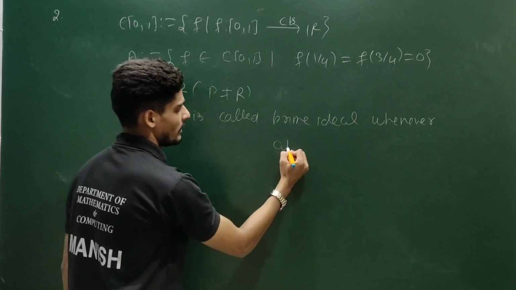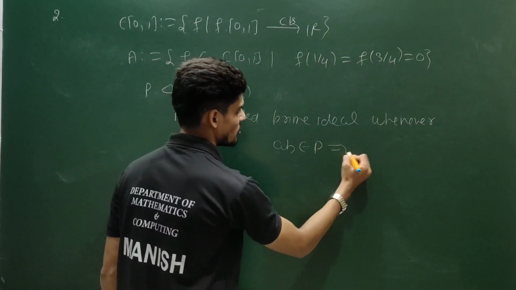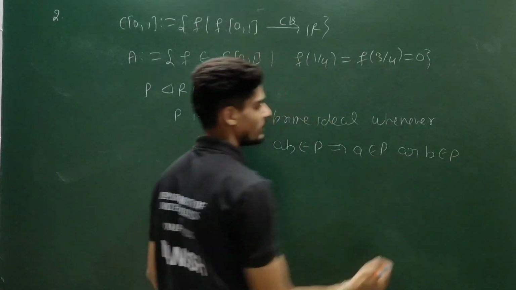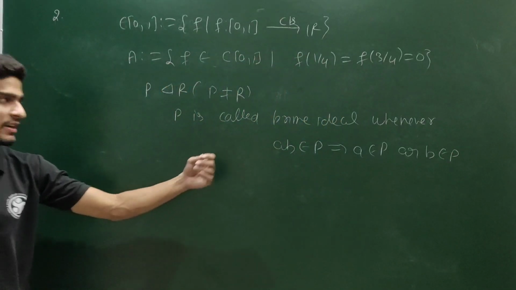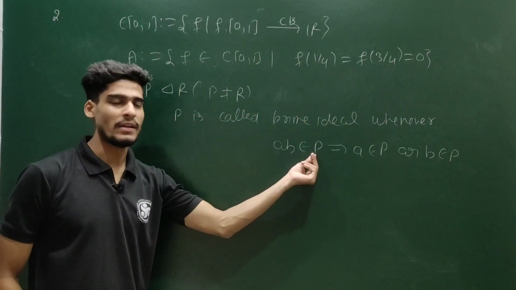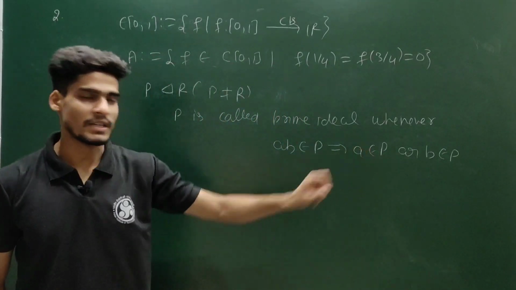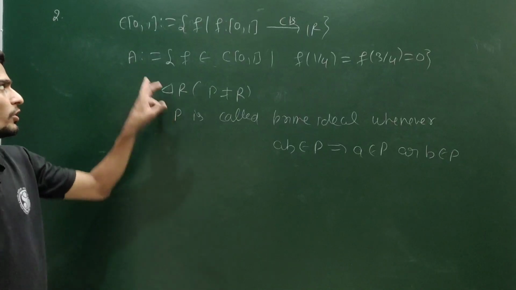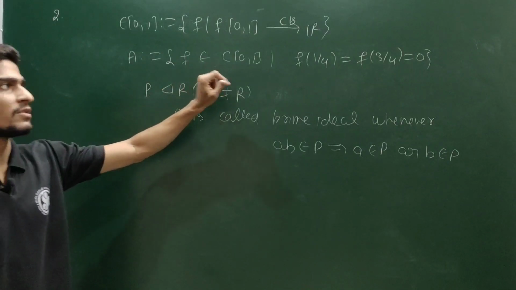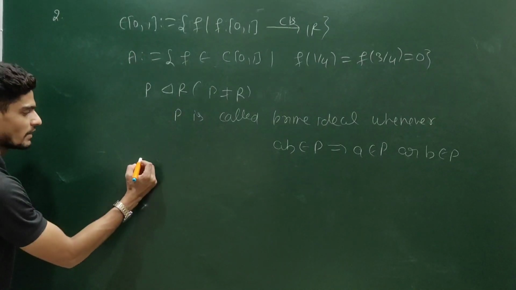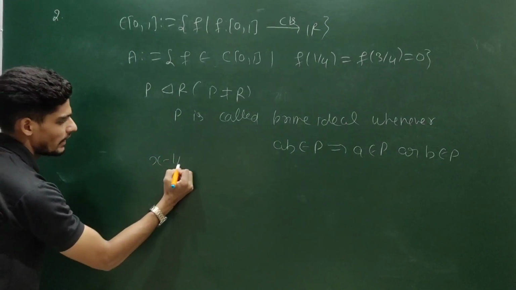whenever the product AB belongs to P. This should imply either A is inside P or B is inside P. Can you construct such AB element which is inside P but neither A is inside P nor B inside P? Your A is the collection of all those functions which are getting vanished at point 1/4 as well as at point 3/4. So let me construct x minus 1/4.